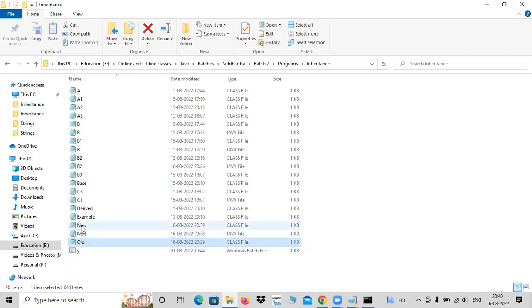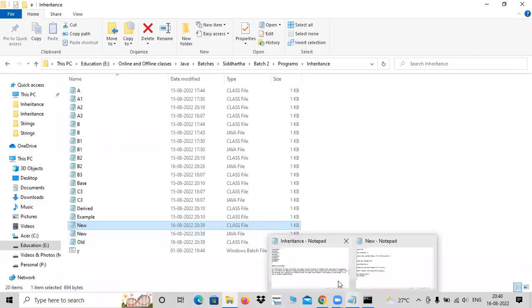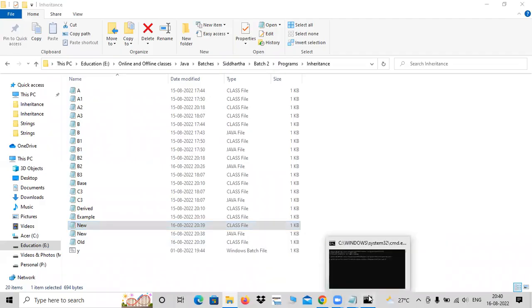How do you run your program? Java space new. You'll get output. No issue. You need not compile again. So compiled files are very important. Dot class files are very important. Okay. It is safe also. Error free, I mean virus free. Dot class files always. Okay, fine.